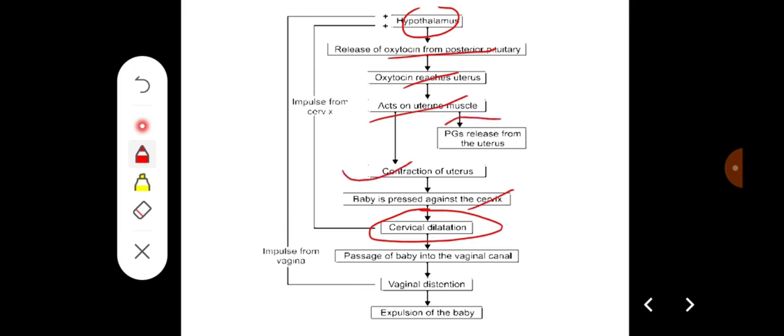They also release prostaglandins, which act on the uterus and the cervix and facilitate cervical dilatation.